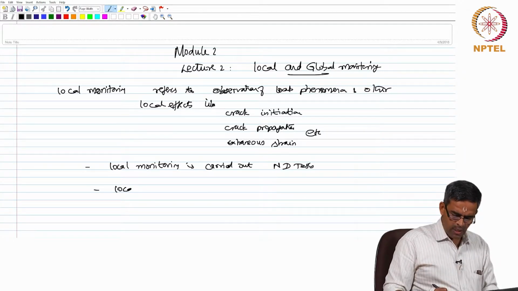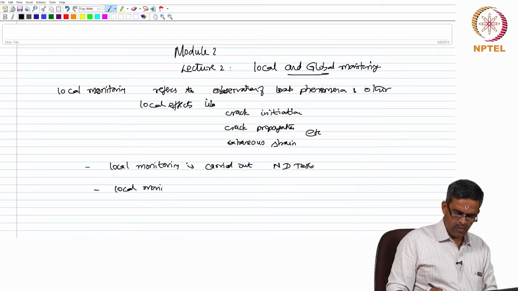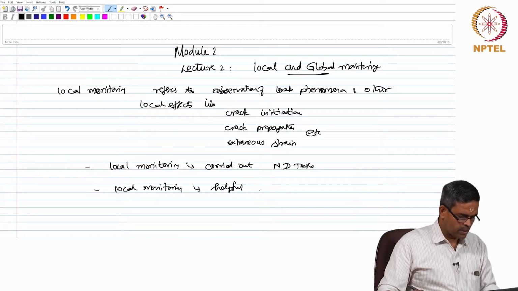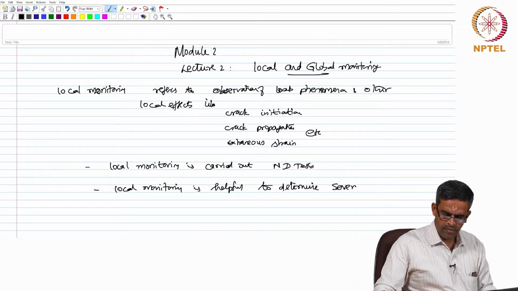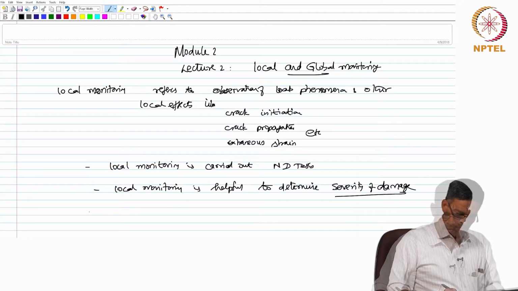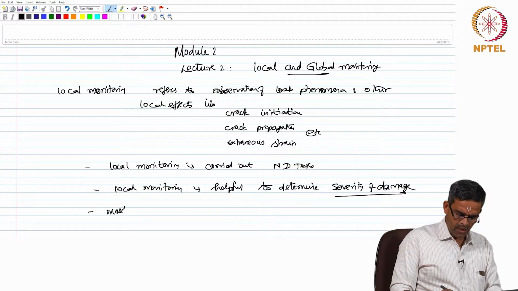Local monitoring is helpful in many ways. Specifically, it is helpful to determine the severity of damage. Mostly it is useful in lab scale.